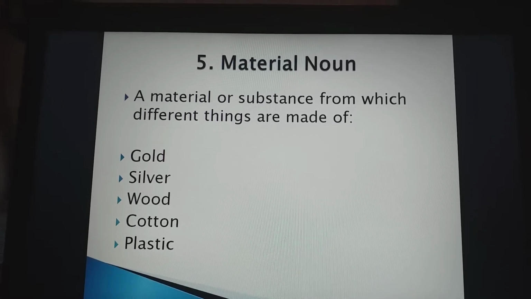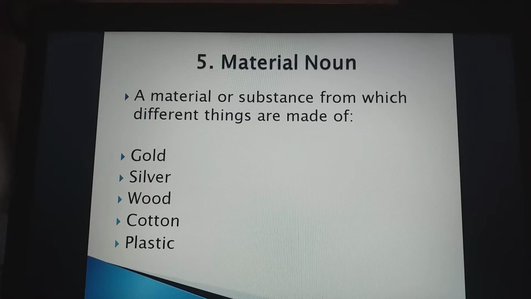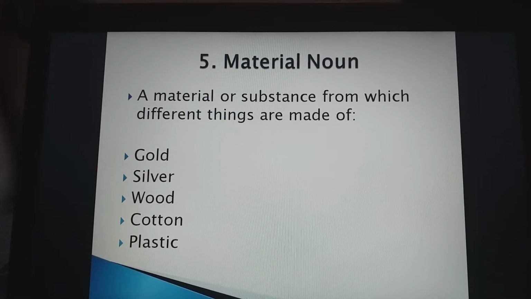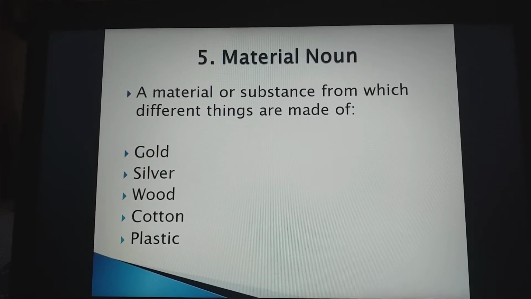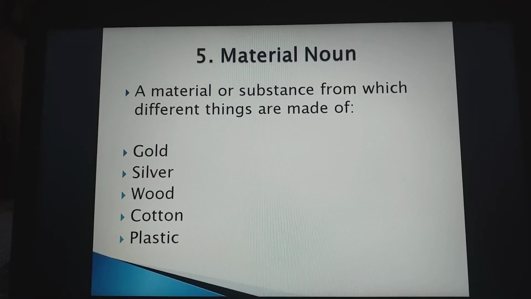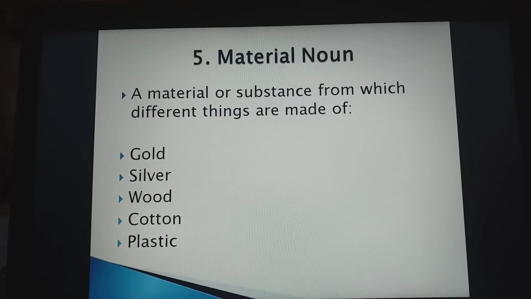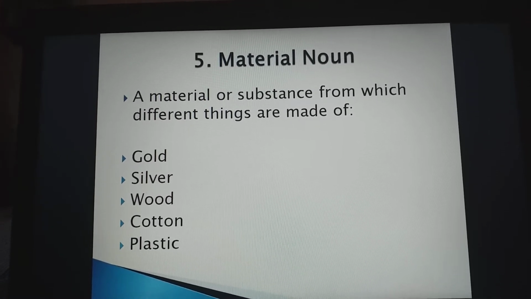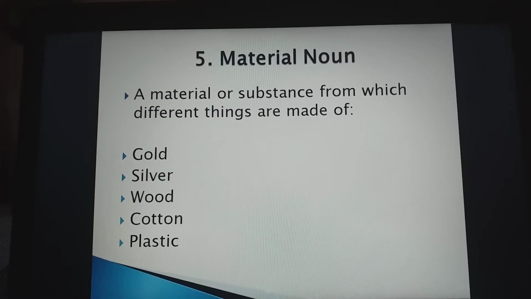Fifth one is material noun. Material noun is what? A material or substance from which different things are made is called what? Material noun. For example, gold. With gold, ornaments are made. Clear? Silver, like so many utensils are made of silver. Jewelry is also made of silver. Wood, like chair, table, door, etc. are made of what? Wood. Clear? In the same way, cotton and plastic.